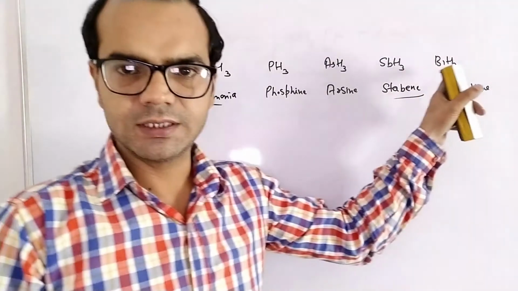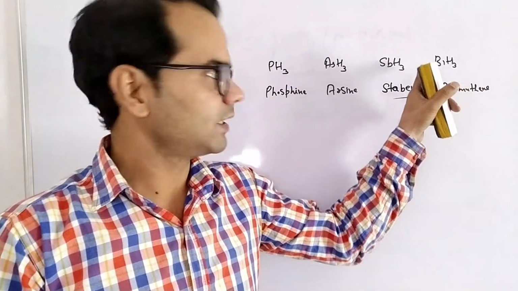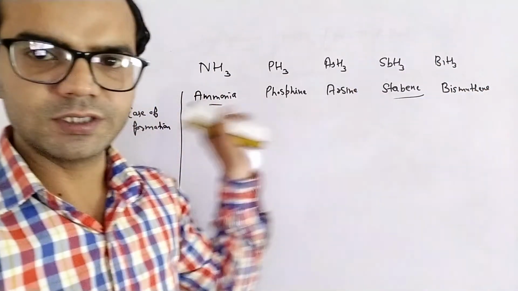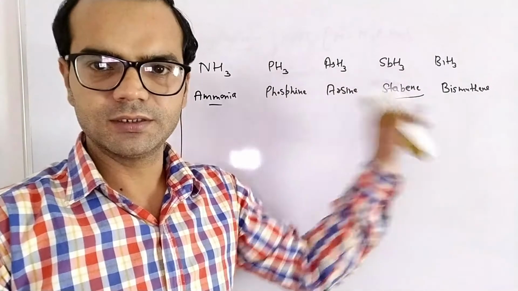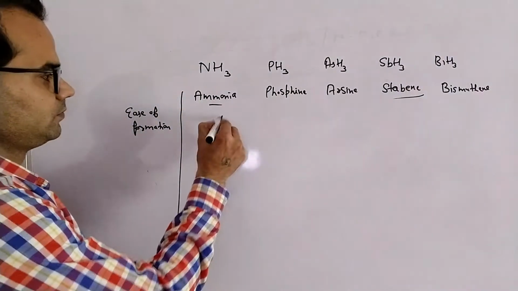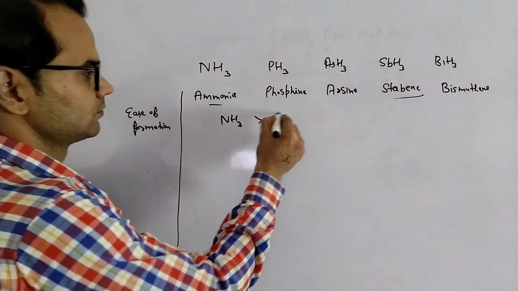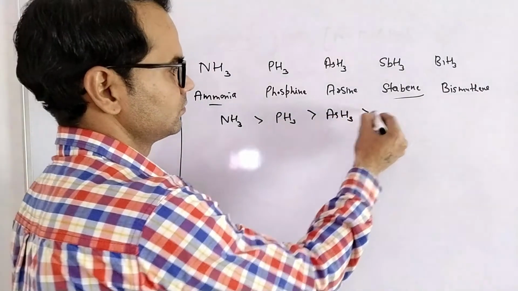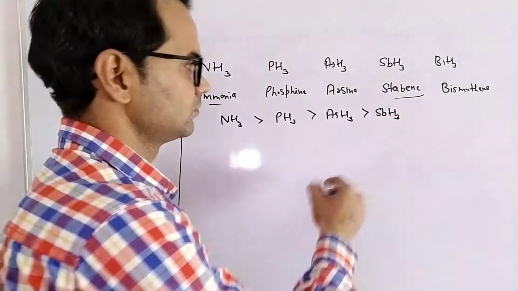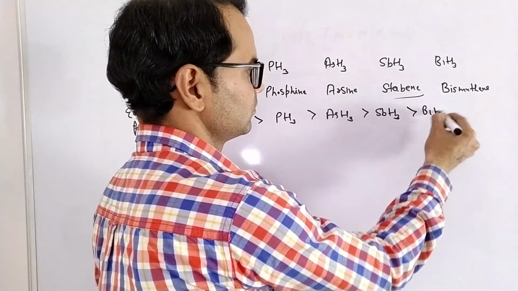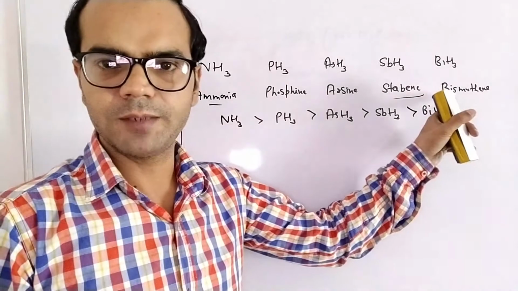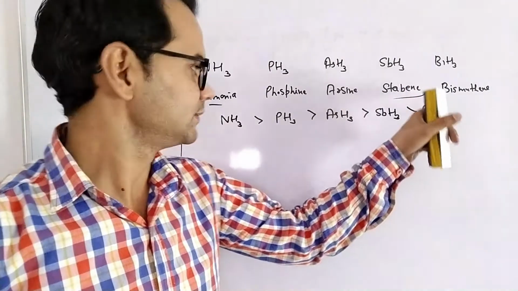Why? Because bismuth is a large size metal and a large size metal cannot hold small anions. So ease of formation decreases down the group. Ammonia can be easily prepared and bismuthine can be prepared with special methods.